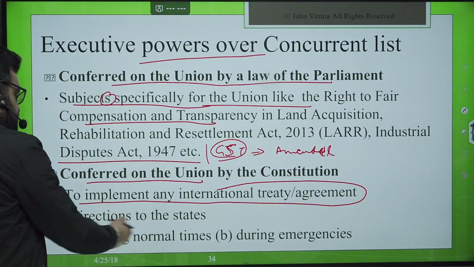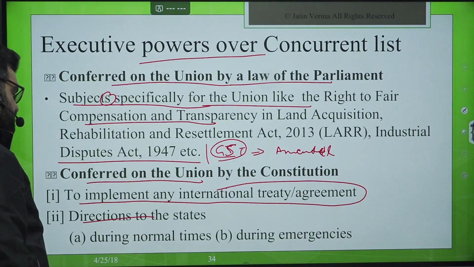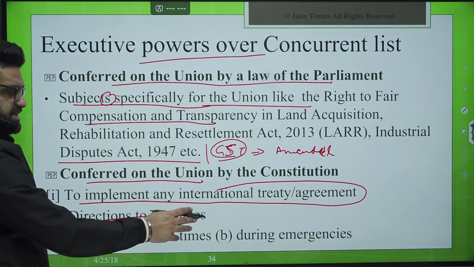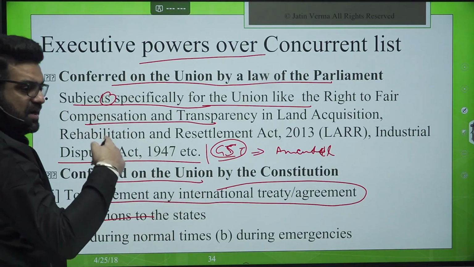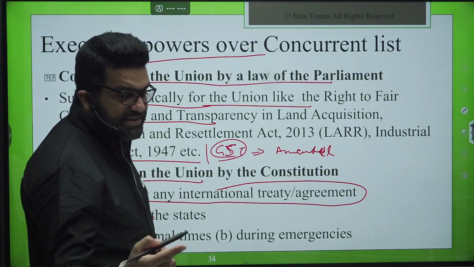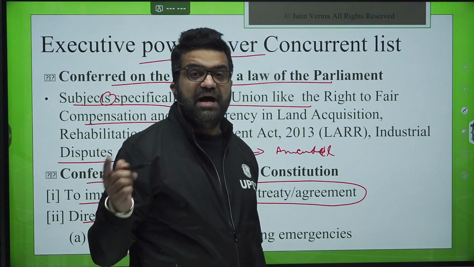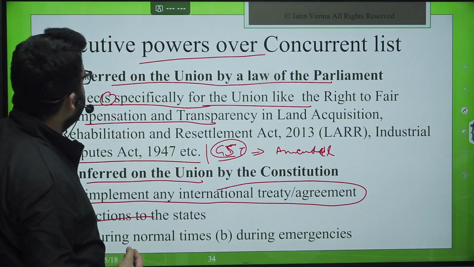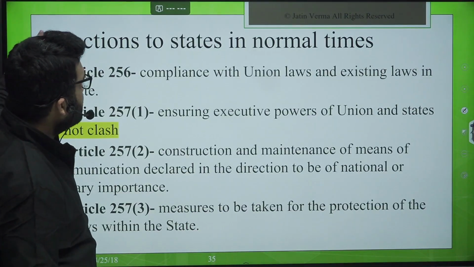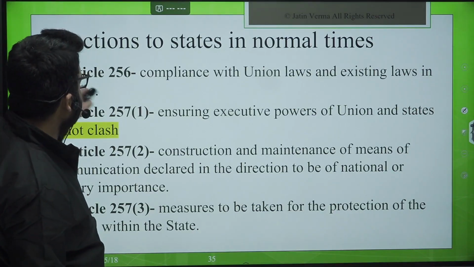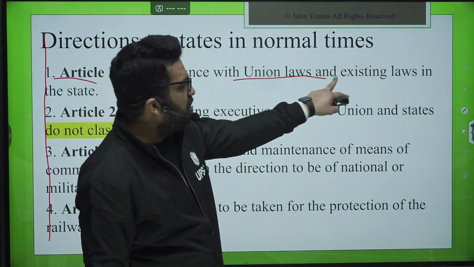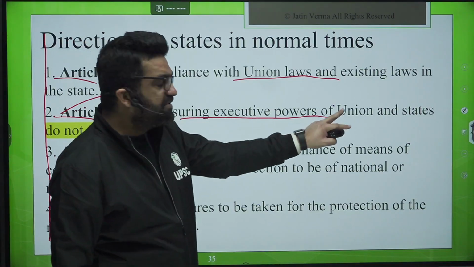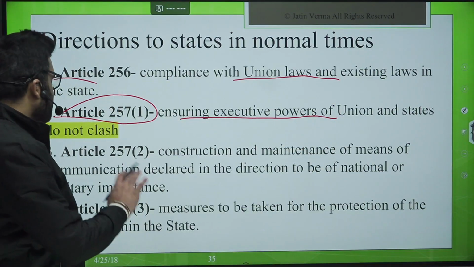Now, directions to the states conferred on the union by the constitution. Center can give directions to the states during normal times and during emergencies. Earlier we saw the union parliament can legislate during normal times in the national interest, Article 249, then in times of emergency. Likewise, we are coming up over here. So directions to states in normal times: Article 256, compliance with union laws and existing laws. Article 257, ensuring that the executive powers of the union and state are not clashing.